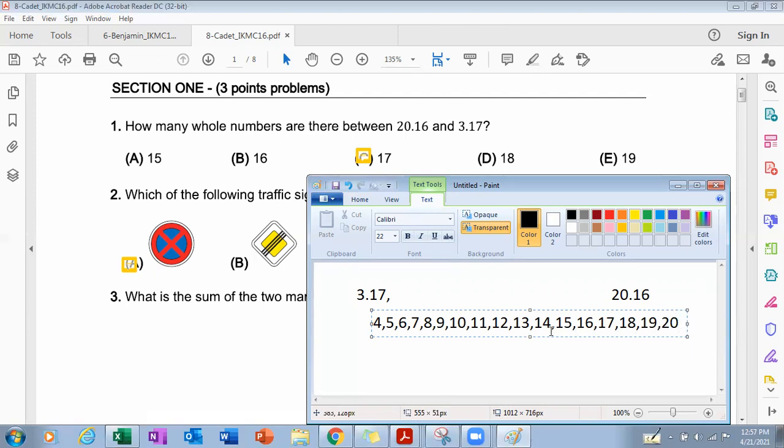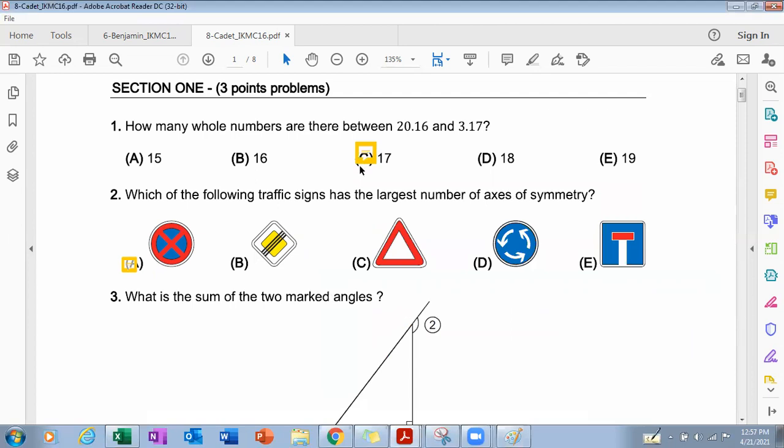If you count all these numbers, we have 17 whole numbers between 3.17 and 20.16. So our correct answer is part C, which is 17.